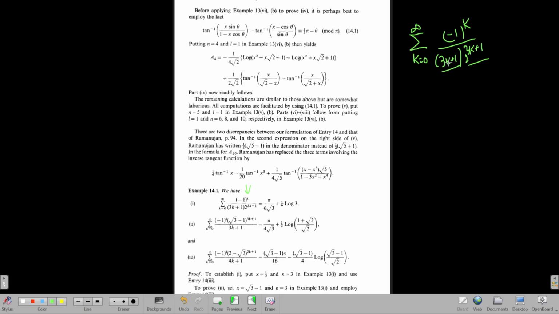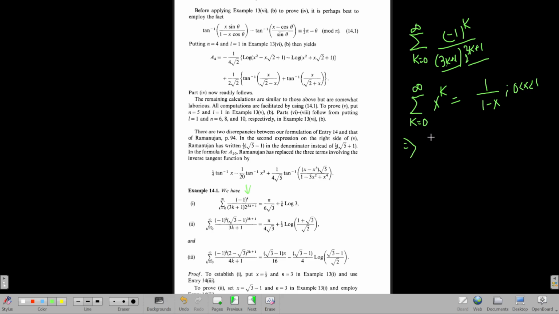One way that immediately comes to mind, by seeing a 3k plus 1 and a 3k plus 1 here, is what if we take the sum from k equals 0 to infinity of x to the power k? What happens when I have x to the power k? This is basically 1 by 1 minus x when 0 is less than x less than 1. So this is valid. This is a geometric series.